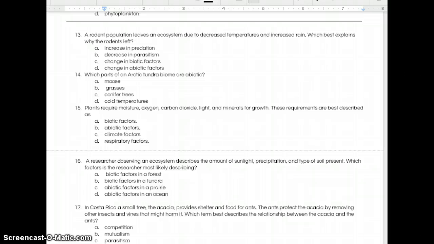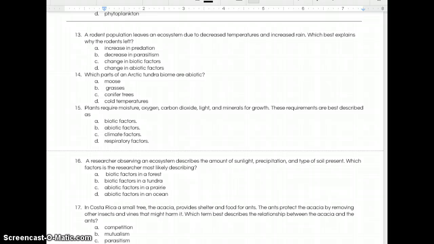Number 15. Plants require moisture, oxygen, carbon dioxide, light, and minerals for growth. These requirements are best described as A, biotic factors, B, abiotic factors, C, climate factors, or D, respiratory factors. Number 16.